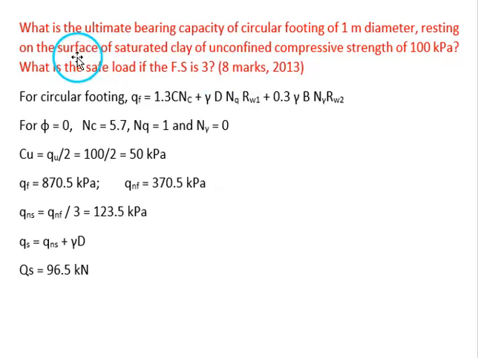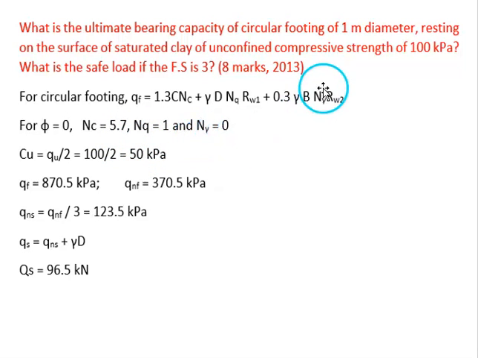Then it is also mentioned that the soil is saturated clay. For saturated clay, we should know that the phi value is 0. And when the phi value is 0, the bearing capacity factors are NC equal to 5.7, NQ equal to 1 and N gamma equal to 0. These values will not be provided in the exam. You have to remember. When the phi value equal to 0, the bearing capacity factors have to be remembered, and those values will not be provided in the exam. So we should take 5.7, NQ is 1 and N gamma equal to 0.